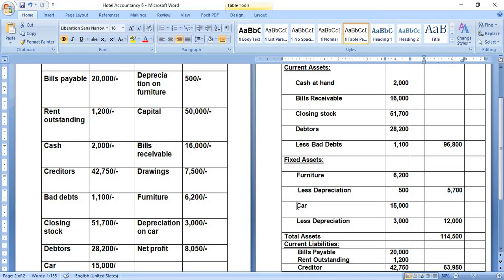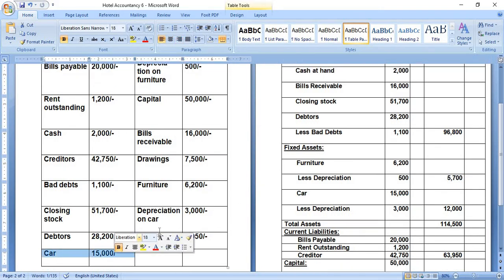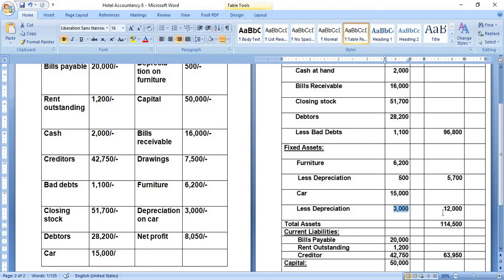The same goes for the next column, that is car. We have purchased the car for 15,000 rupees, but we have depreciation, some expenses. So we deduct 3,000, which is depreciation on the car. 15,000 minus 3,000 gives the final figure, 12,000. That is the car cost.